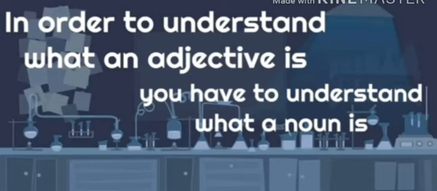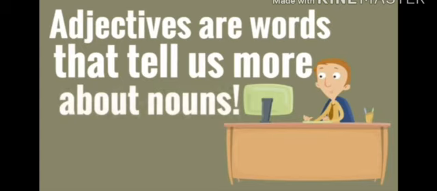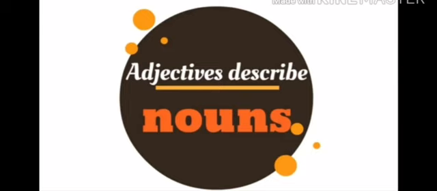In order to understand what an adjective is, you have to understand what a noun is. Remember children, a noun is a person, place or thing. Adjectives are words that tell us more about nouns. Adjectives describe nouns.